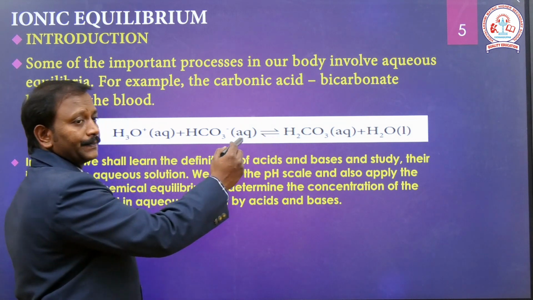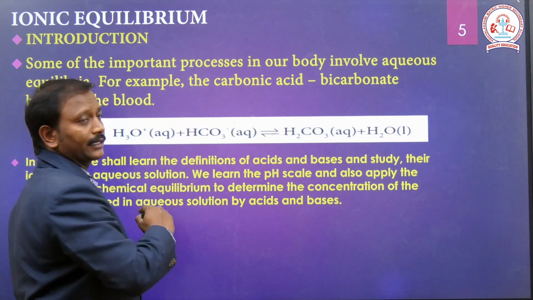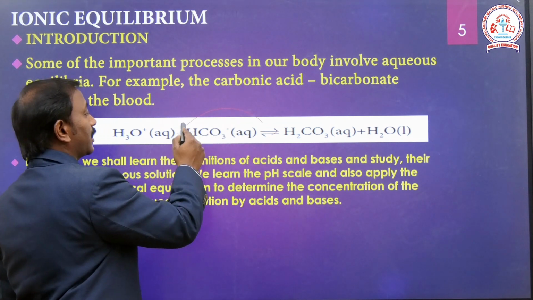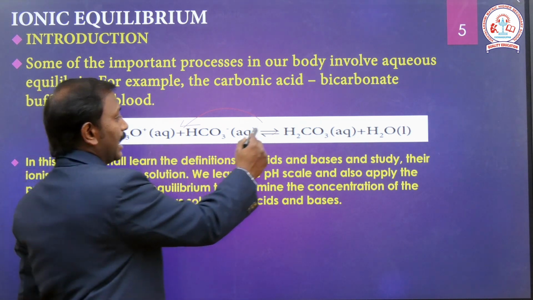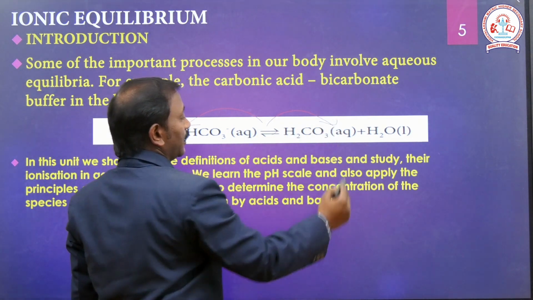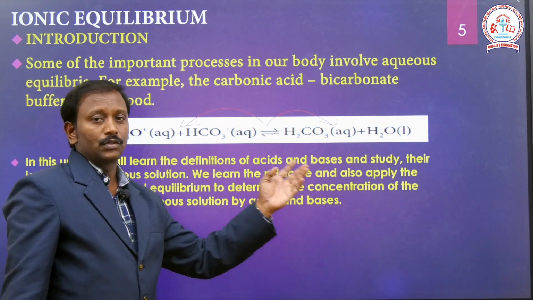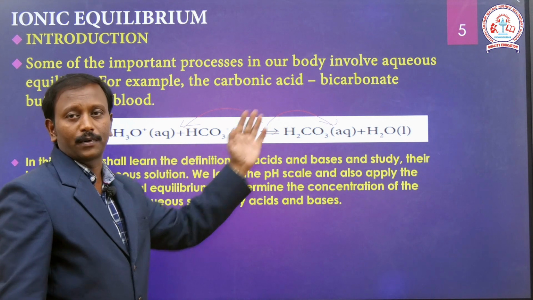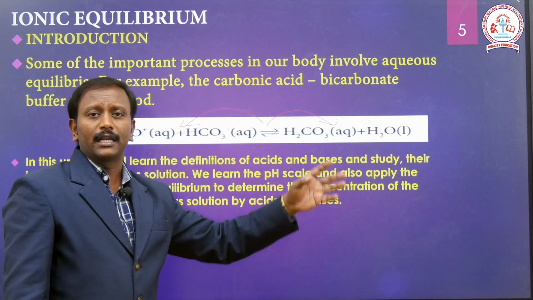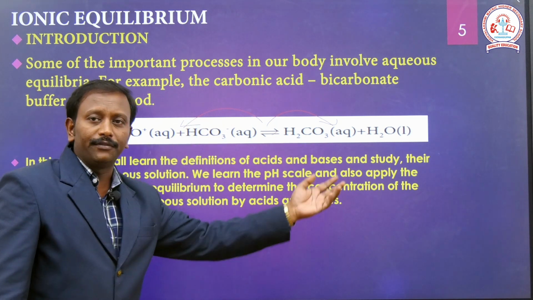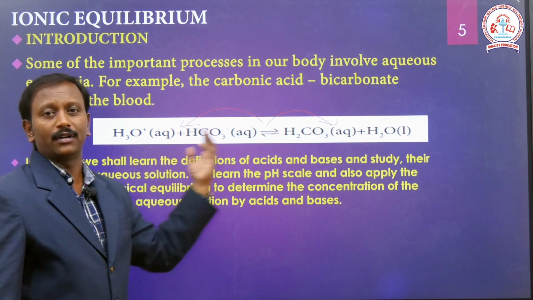The arrow mark in this reaction indicates the direction of the reaction. The left part of the reaction is called the reactant side, and the right part is called the products. So in a reaction, the reactants give products. This is a simple chemical reaction. But in some chemical reactions, it never comes back.